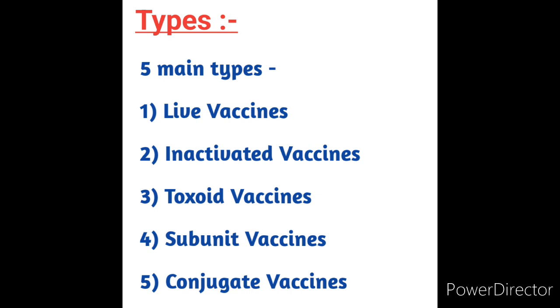Next we will see the third one, toxoid vaccines. Toxoid vaccines use a toxin, meaning a harmful product made by the germ that causes a disease. They create immunity to the parts of the germ that cause the disease instead of the germ itself. That means the immune response is targeted to the toxin instead of the whole germ. Diphtheria and tetanus vaccines are examples of toxoid vaccines. A toxin or chemical made by the bacteria or virus is nothing but a toxoid vaccine.